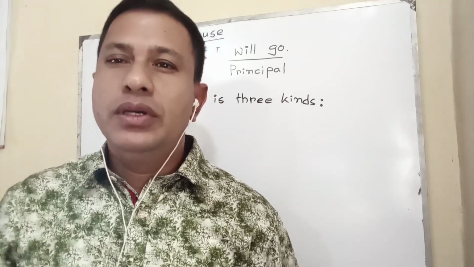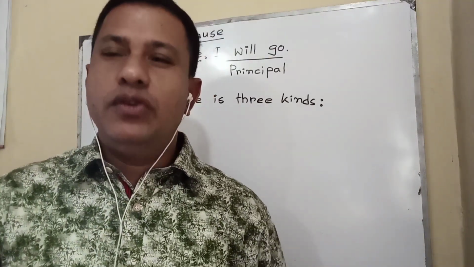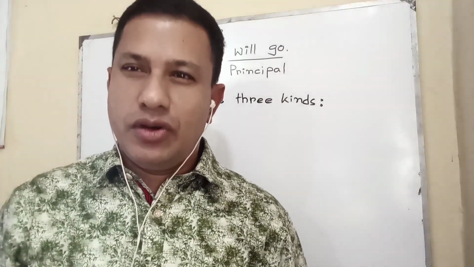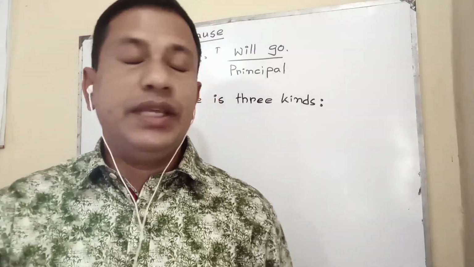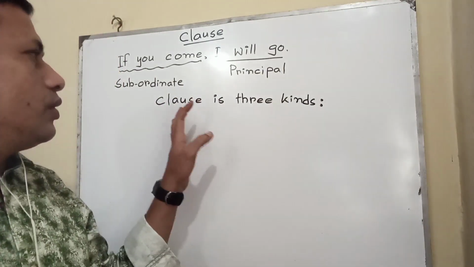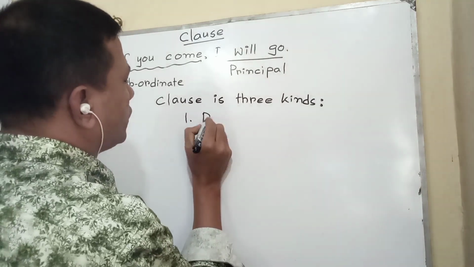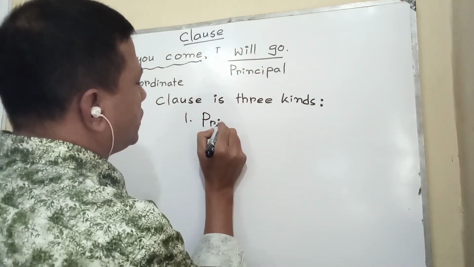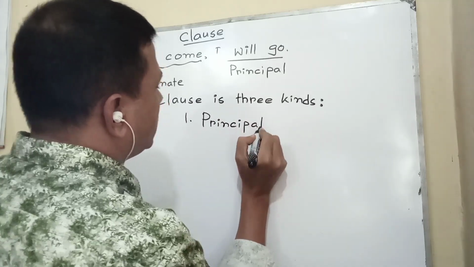If you want to keep your sentence under your control, so that no mistake is in the sentence, then you must know clause and the classification of clause. Clause is of three kinds. One, principal clause. This one is not actually very difficult, but you have to have the interest.